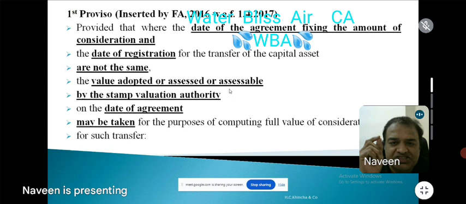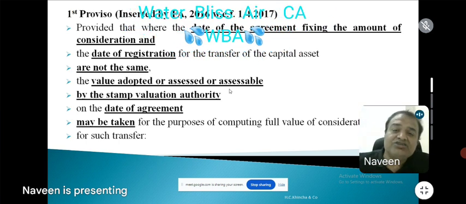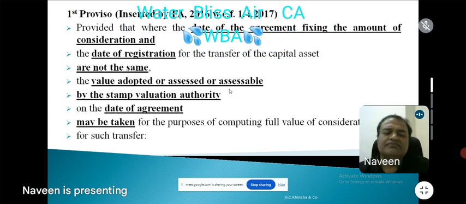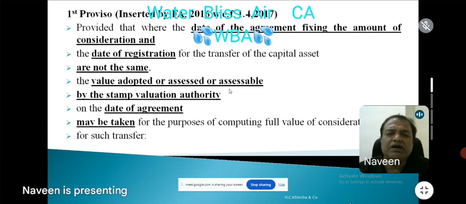I entered into an agreement with Chetan on 1st of April 18, very good, for purchase of property at Padmanabha Nagar. As on the date, the stamp duty guideline value was 1 crore. On 1st of April 18, I entered into a sale agreement for purchase of property with Mr. Chetan. As on that date, the stamp duty guideline value is 1 crore. The sale deed is executed in, say, September 20. In September 2020, the sale deed is executed for 2 crores. So 1 crore is the agreement value, 2 crore is the sale deed value, I mean stamp duty value basically. Stamp duty value as on 18 was 1 crore. Stamp duty value as on September 2020 was 2 crore.